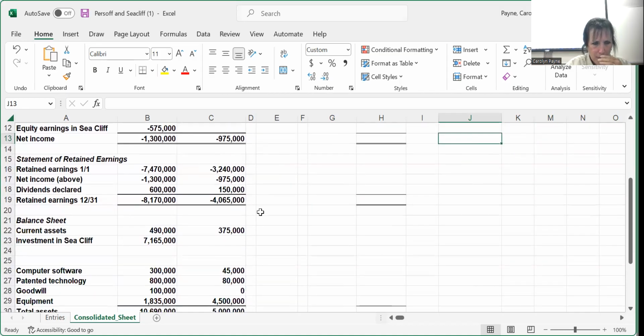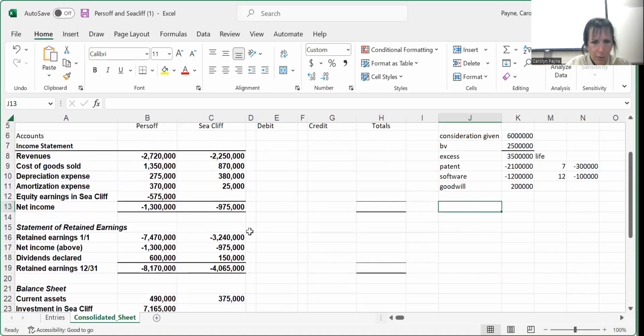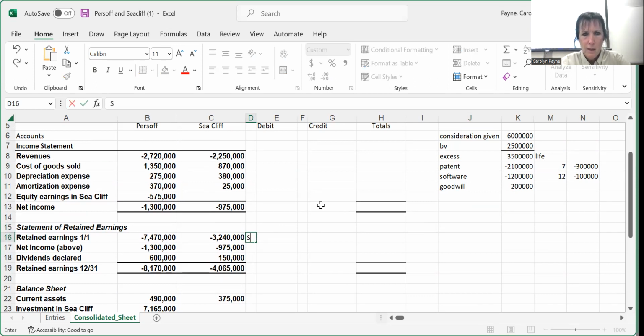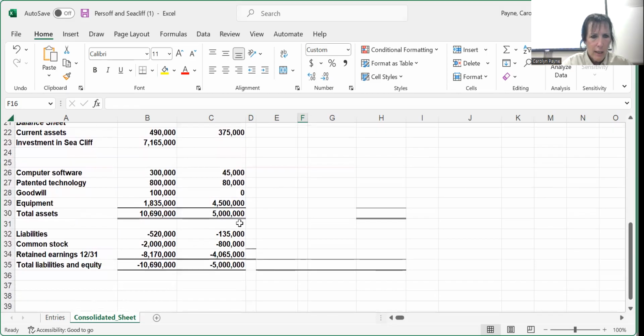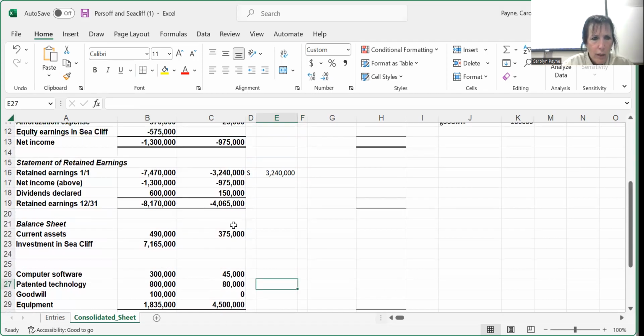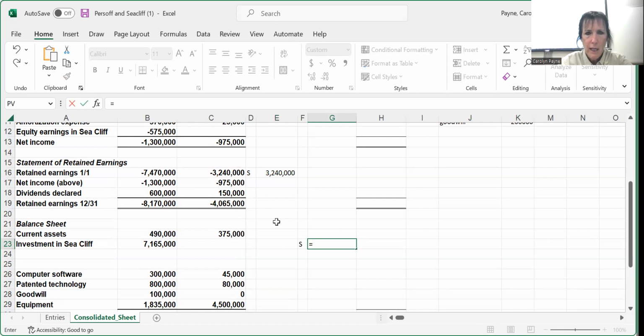So the beginning retained earnings for the sub is $3,240,000. And the common stock of the sub is $800,000, and no additional paid in capital. So our book value of the sub is $4,040,000, and we're going to credit that to the investment account.